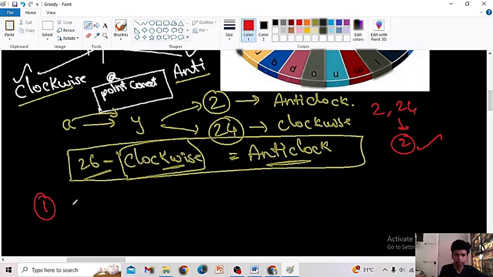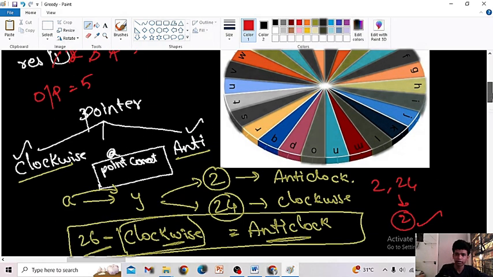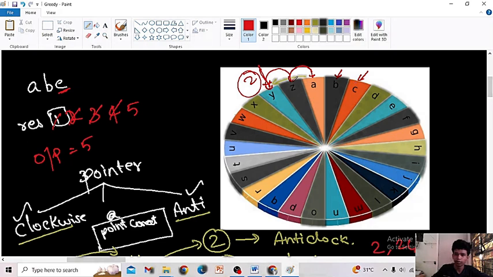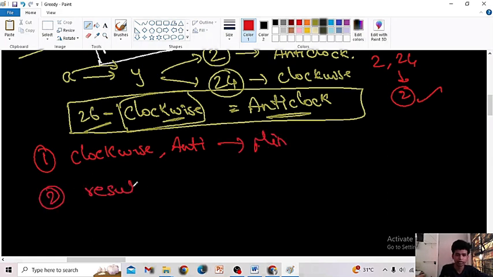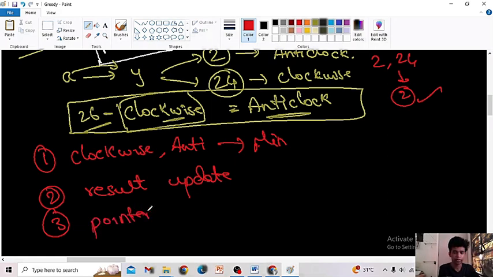So first of all, we are checking whether we want to move from this pointer clockwise or anti-clockwise, right? So we want to take clockwise and anti-clockwise and take the minimum of them. Second step is just update my result. And what is the third step? Make change on the pointer. Now pointer is pointing where? Pointer is pointing at the current element. So pointer changes to the current element, right?